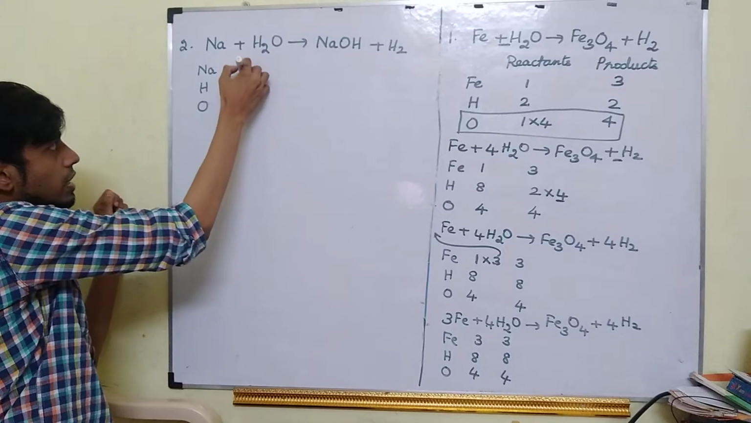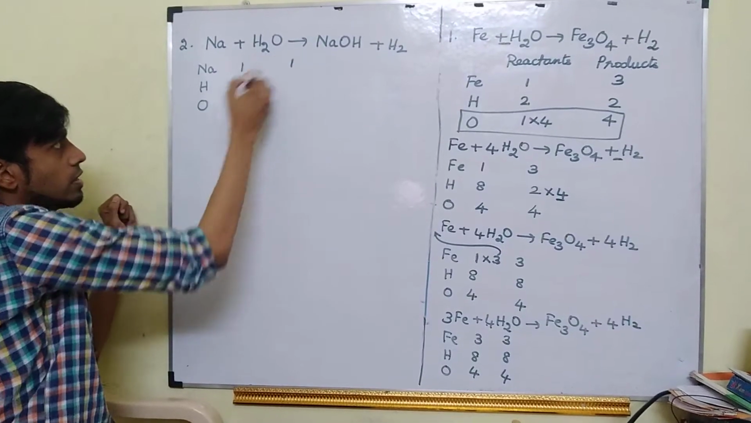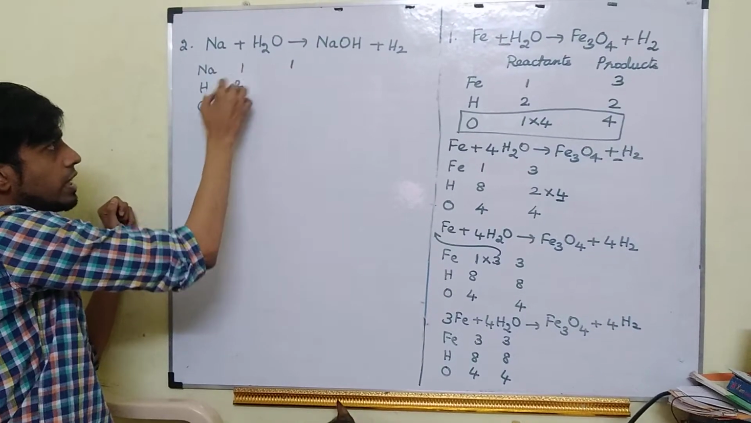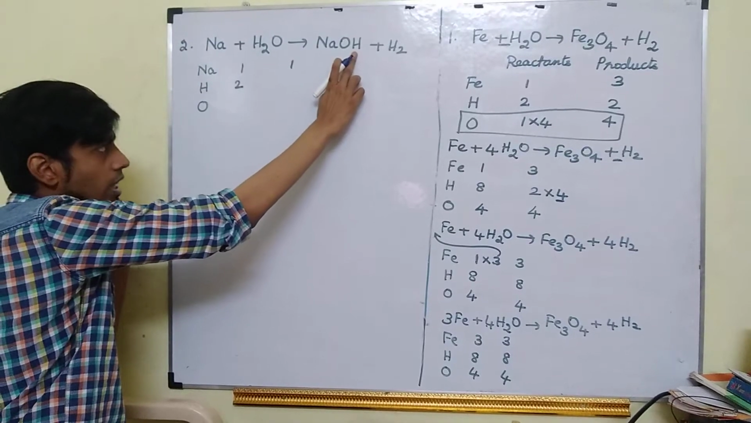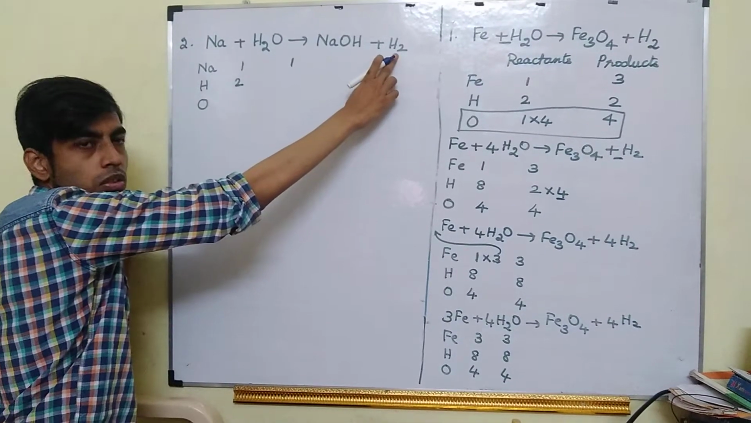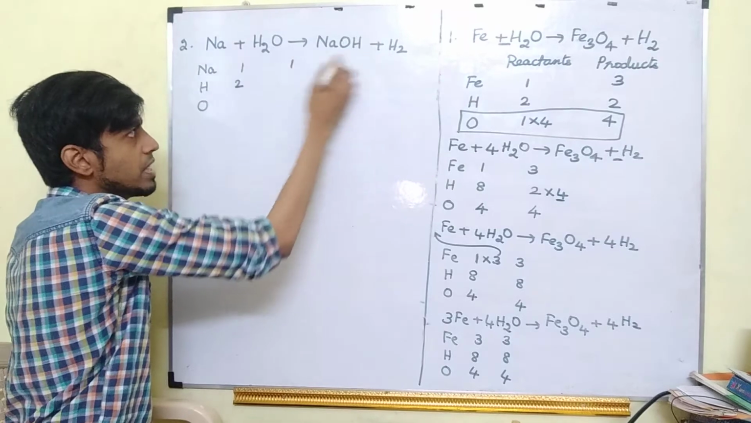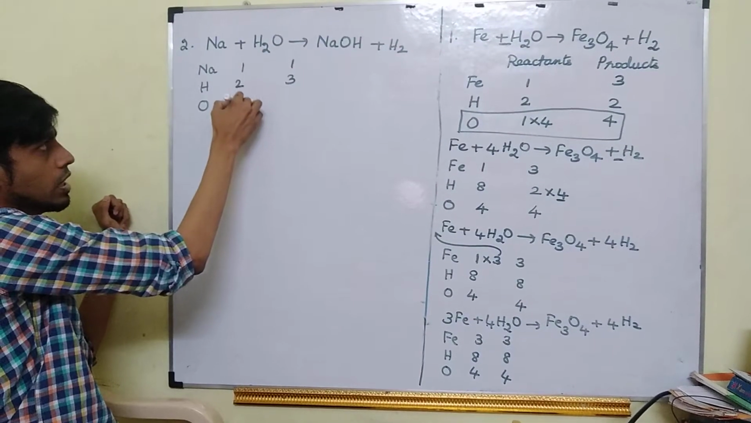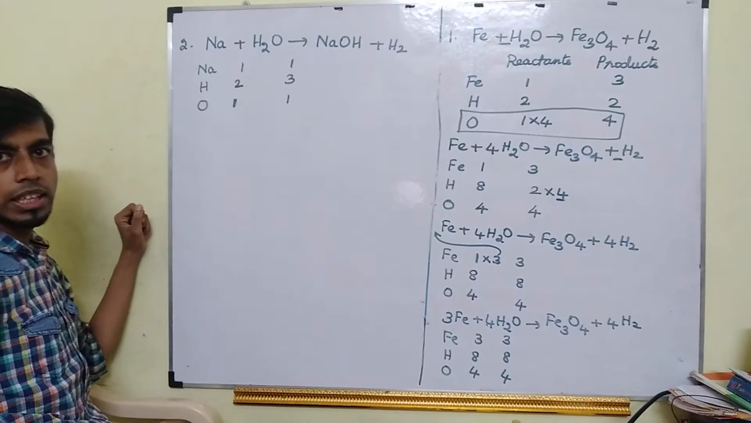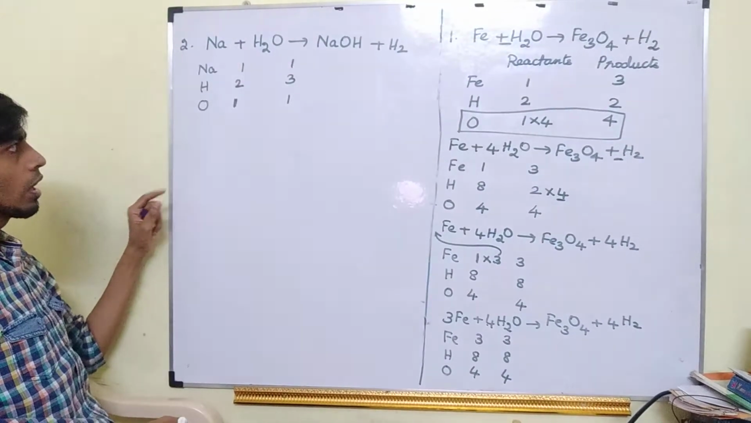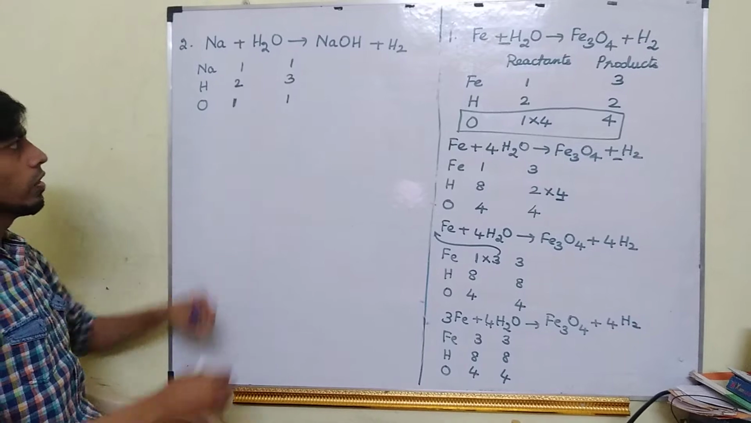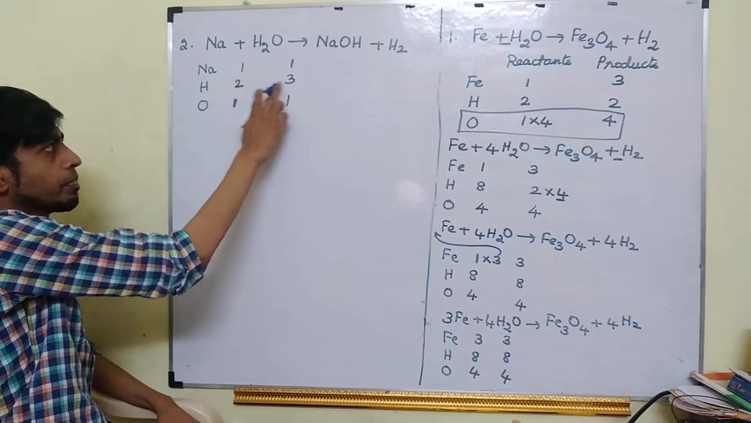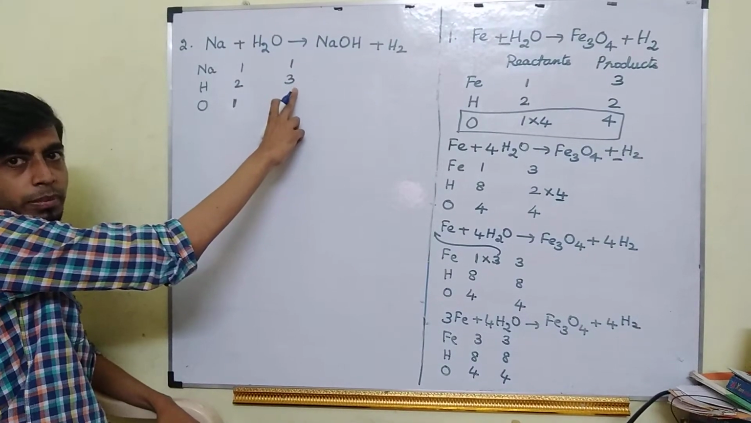Sodium, this side it is 1, this side also it is 1. Hydrogen, this side it is 2. Here you see, here 1 and here 2. So totally how many? 1 plus 2, 3 hydrogens. Okay, oxygen here 1, here also it is 1. Okay, so now which is my greater number here? 2 and 3. 3 is my greater number.